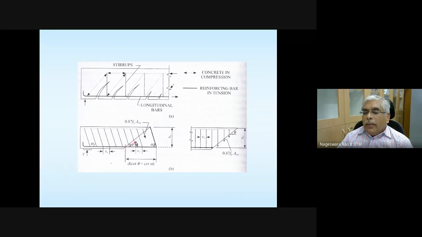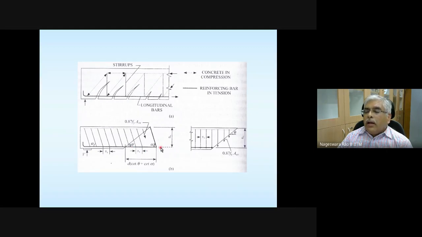Now, please make a note here. Theta is the inclination angle of the crack, and alpha is the inclination of the stirrups with respect to the horizontal axis.